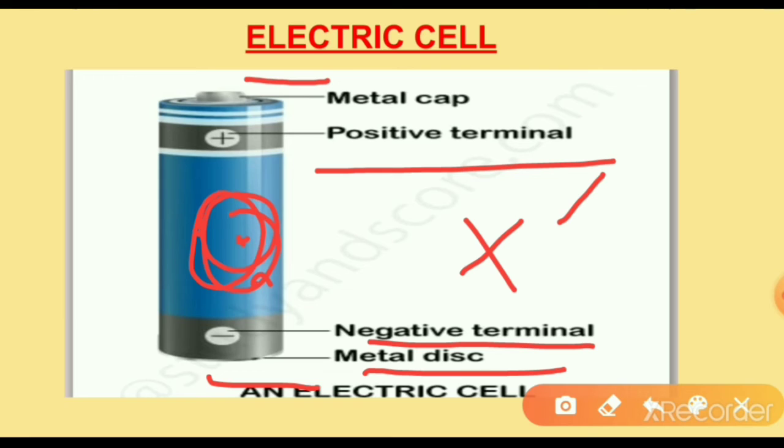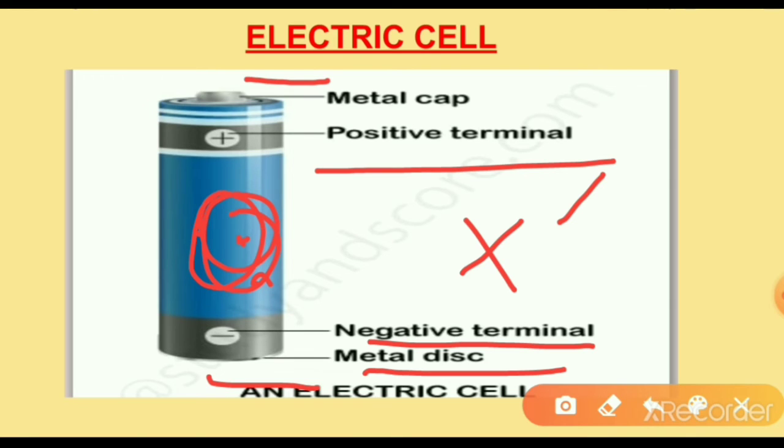So that is what we know about the electric cell. I hope you all have understood. Once again, let us repeat this. What is the electric cell? It is used in alarm clocks, wristwatches, transistor radios, cameras and many other devices.